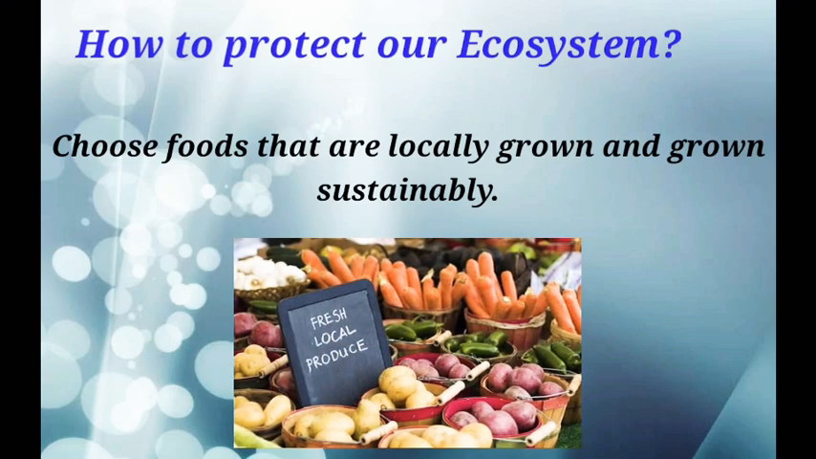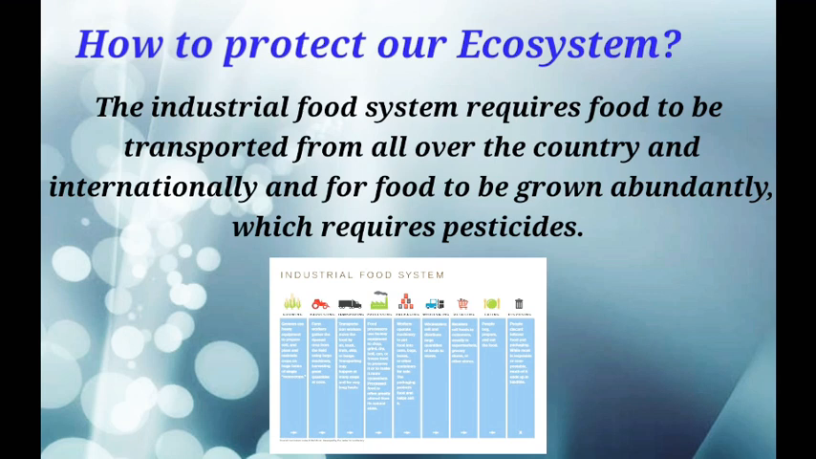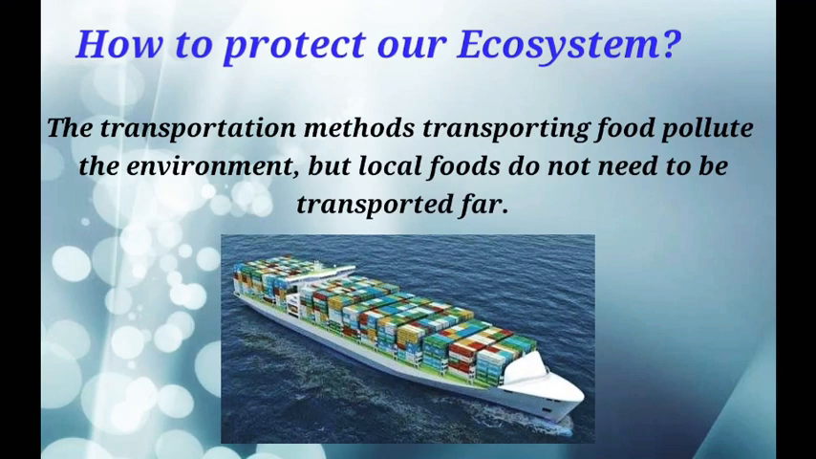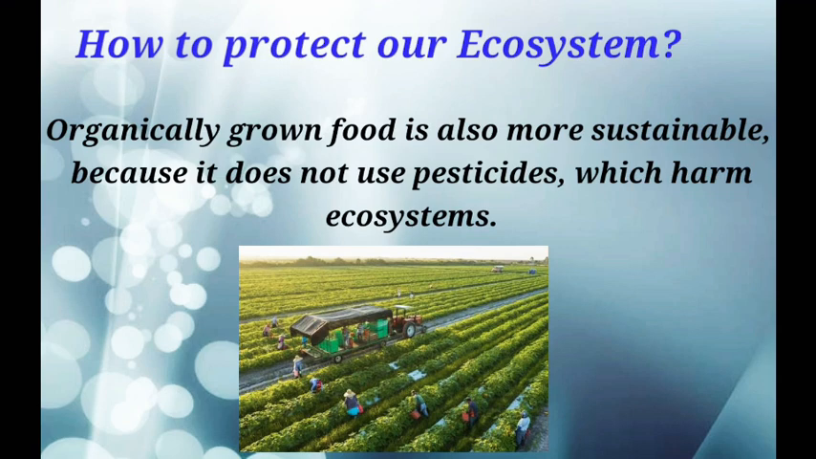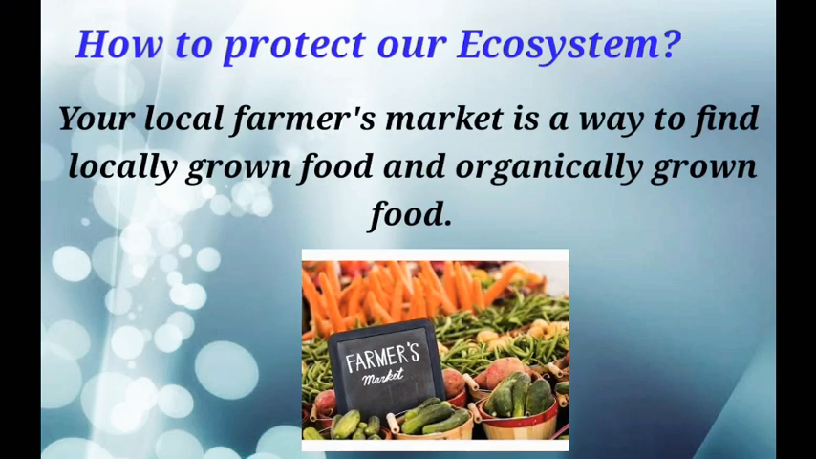Choose foods that are locally grown and grown sustainably. The industrial food system requires food to be transported from all over the country and internationally, and for food to be grown abundantly, which requires pesticides. The transportation methods transporting food pollute the environment, but local foods do not need to be transported far. Organically grown food is also more sustainable, because it does not use pesticides, which harm ecosystems. Your local farmer's market is a way to find locally grown food and organically grown food.